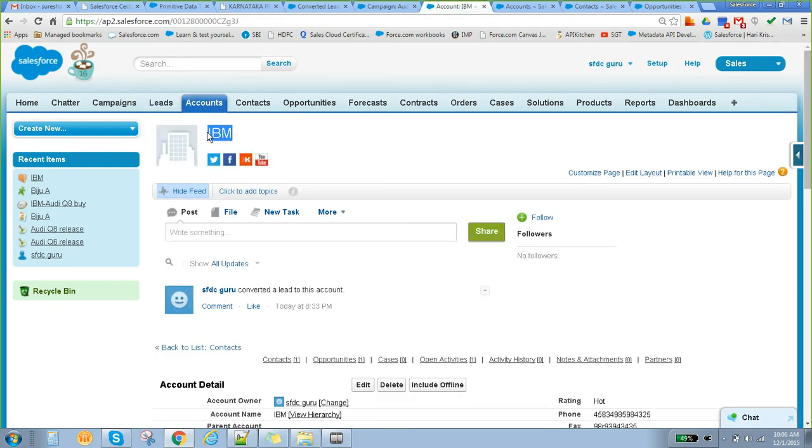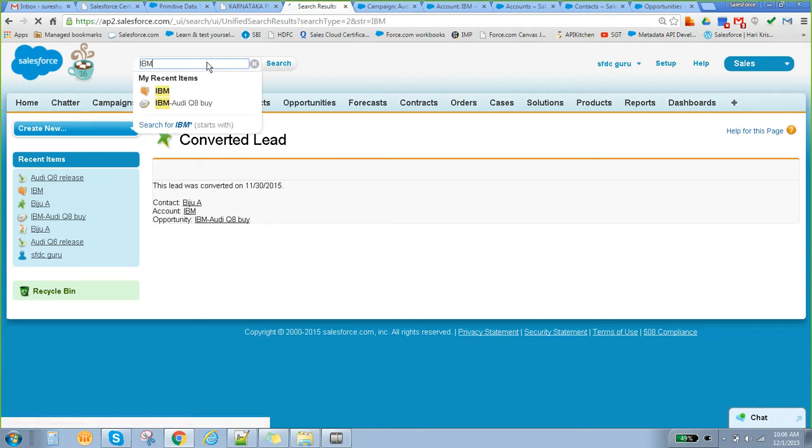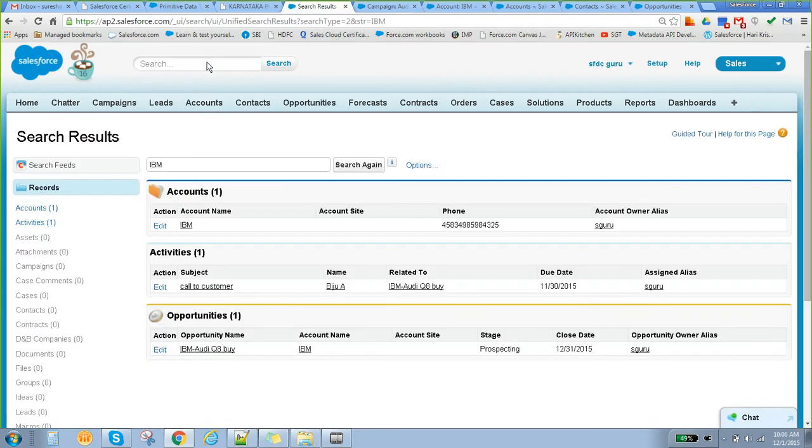Correct. They will ask your account name and search. They will search your account name here and they will search your account. Let's say you are calling customer care tomorrow. Your lead is converted. They are saying, hey, I'm Biju calling from this side. So how will they search? They will just put your name here, Biju.